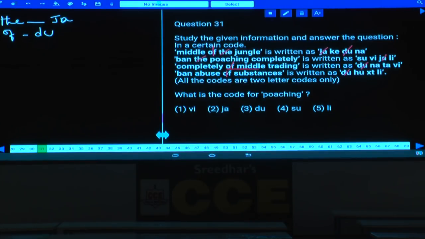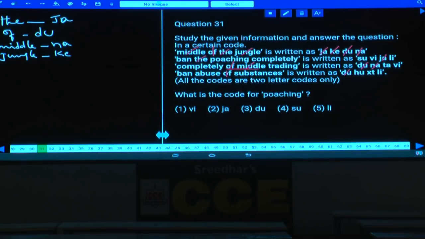Then if of is DU, compare the first and the third. What is the word which is common here? Middle is the word which is common. And what is the code common between these two? KE and NA. NA is common, and the code to the word middle is NA. If middle is NA, then what is left over here? In the first statement, jungle is the only word left over, and the code which is left over is KE. The code to the word jungle is KE.